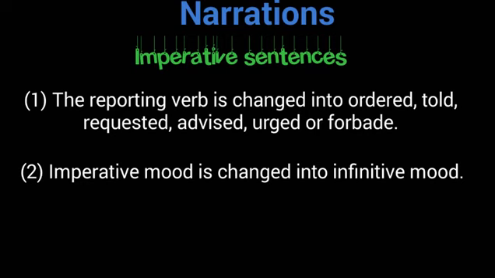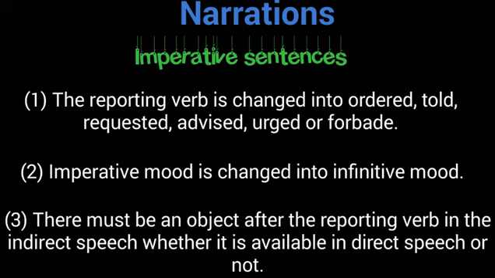And the third rule is there must be an object after the reporting verb in the indirect speech, whether it is available in direct speech or not. It means we have to add an object after the reporting verb in indirect narration, whether it is available in direct speech or not.